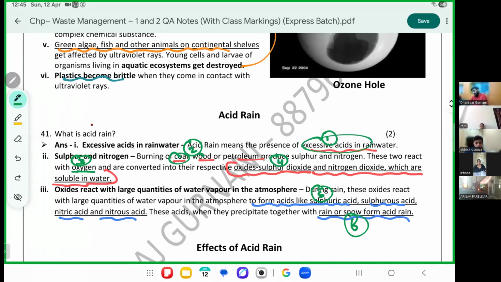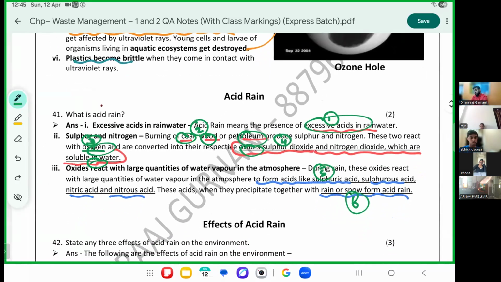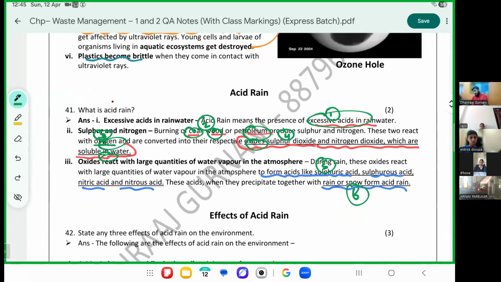Burning of coal, wood, and petroleum gives out sulfur and nitrogen. When it comes in contact with oxygen, it becomes oxides, which are soluble in water. During the rain, these oxides form sulfuric acid, nitric acid, nitrous acid, and so on. Please mark, this is called acid rain. Let's make a flowchart for reference.